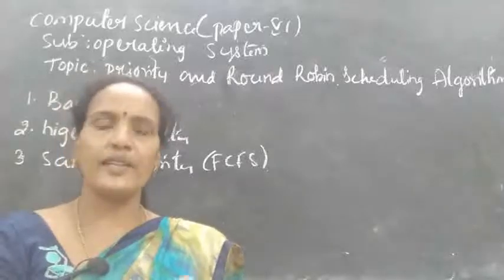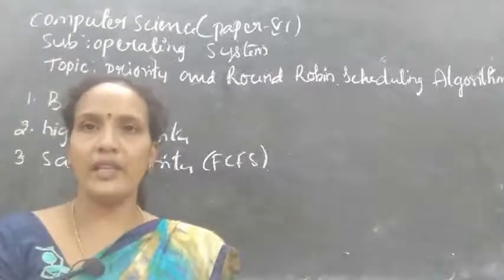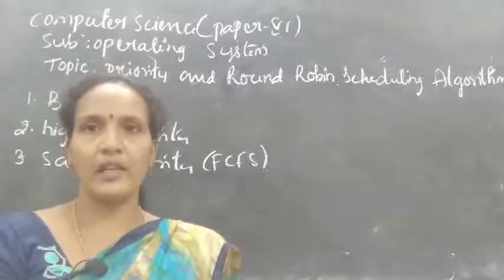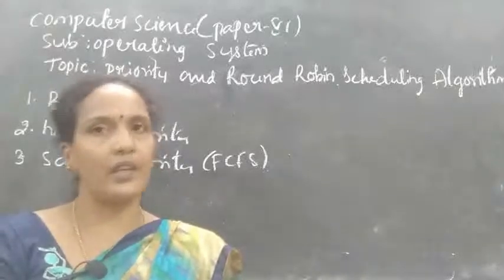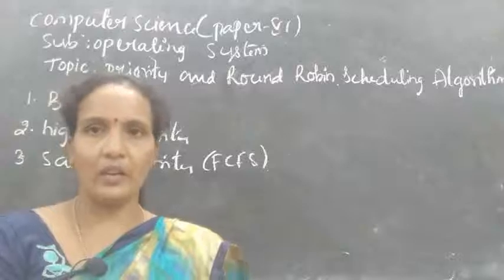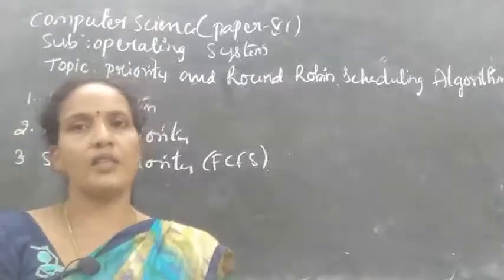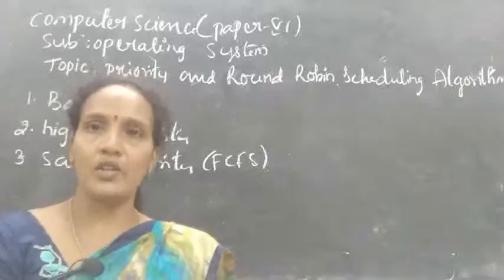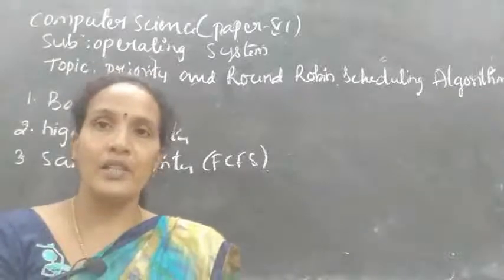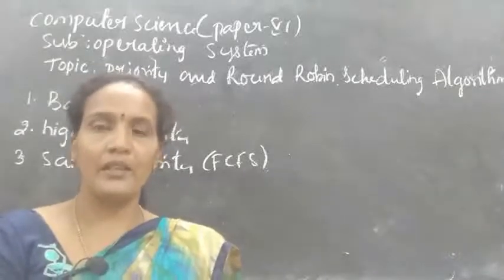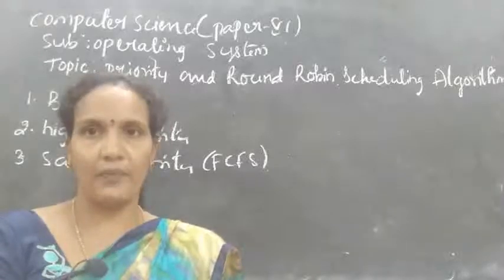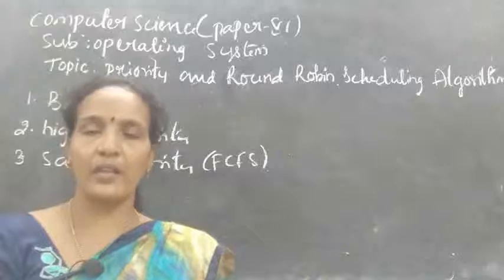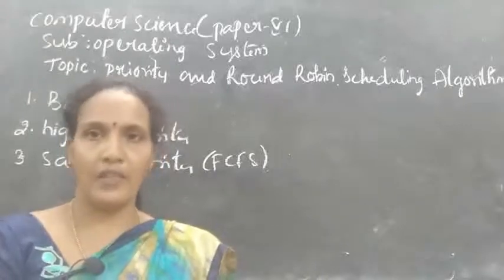As I said, for each and every algorithm you need to calculate the average waiting time. If it is an efficient algorithm, then the average waiting time should be minimum. I already compared first come first serve scheduling and shortest job first scheduling. In shortest job scheduling, whichever process has less execution time will be executed, and whichever process has more execution time will be in a waiting state.